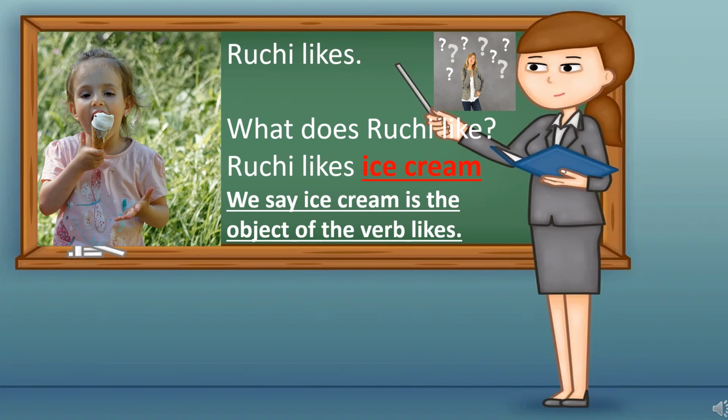Ruchi likes. But what does Ruchi like? We are not getting any answer to it, right? So, what does Ruchi like? Yes, Ruchi likes ice cream. So here we say ice cream is the object of the verb likes. If you ask a question with what, the answer that you get is the object of the verb. Here, likes is the verb.